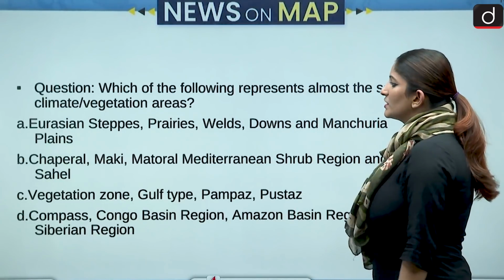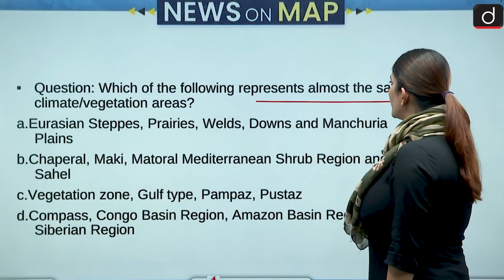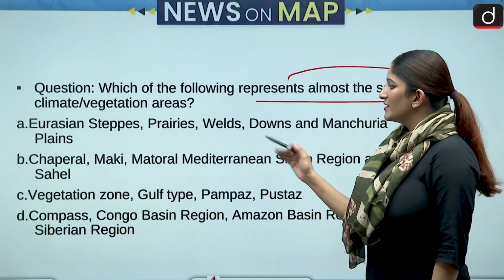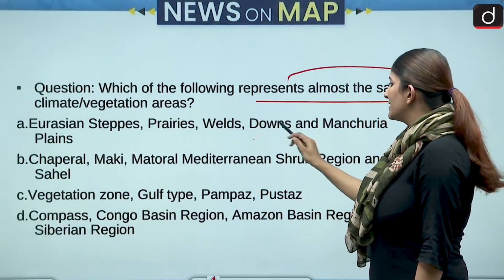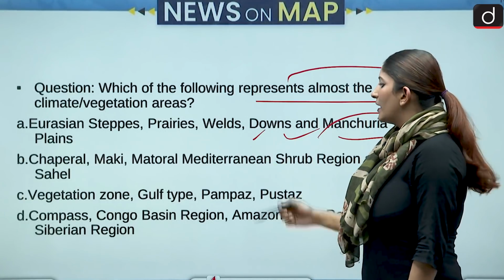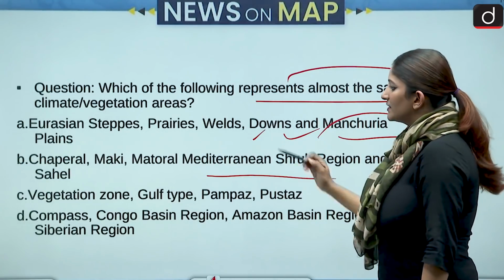The question with respect to this particular information is, which of the following represents almost the same climate vegetation area? Eurasian steppes, prairies, wells, downs, Manchuria plains. Then we have chaparral, maki, littoral Mediterranean shrub region and the Sahel.